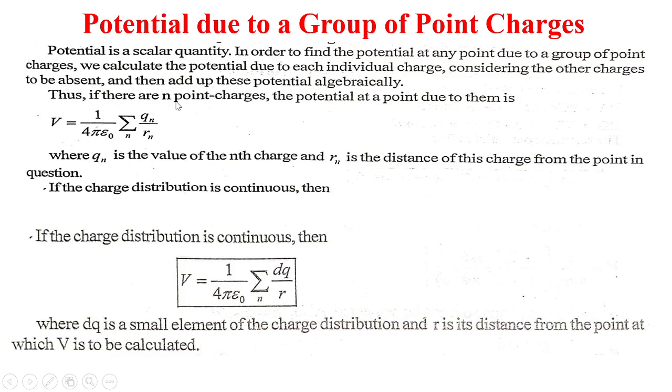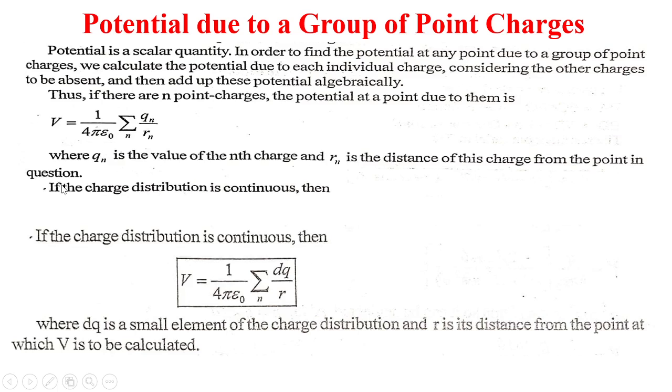Thus, if there are n point charges, the potential at a point due to them is V equals 1 upon 4 pi epsilon 0 summation of Qn upon rn, where Qn is the value of the nth charge and rn is the distance of the charge from the point